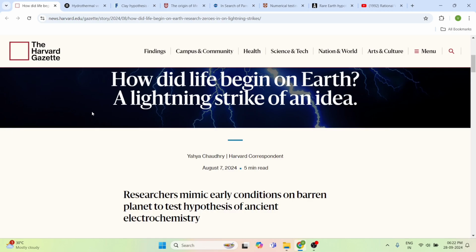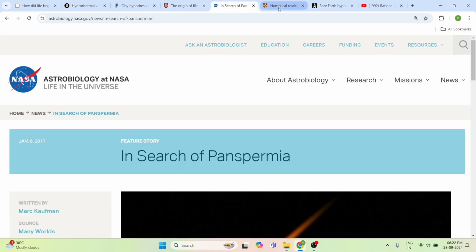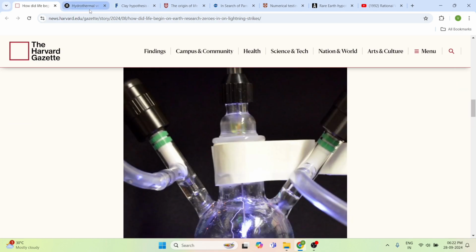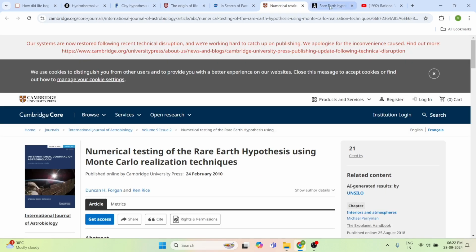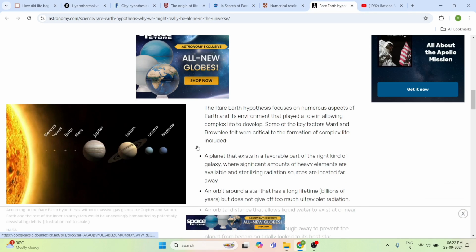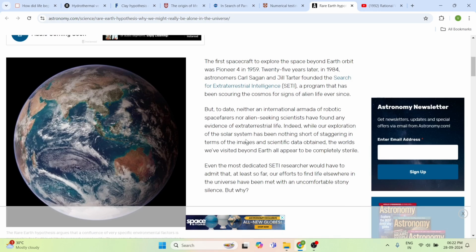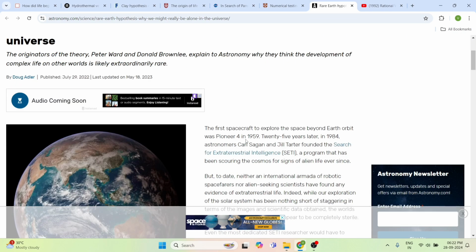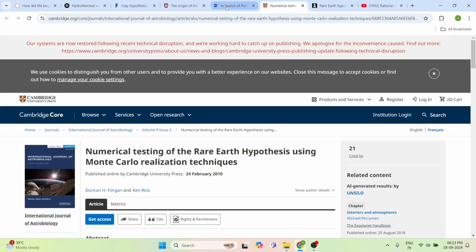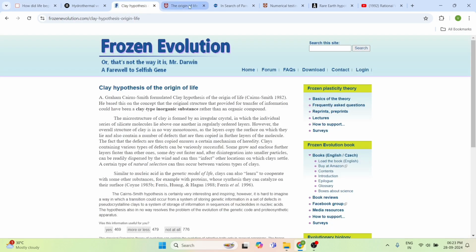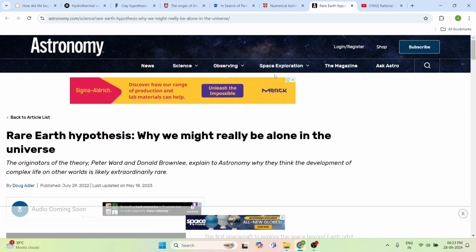So finally, if we go through all these articles, the most common thing we are seeing is that all this research is saying simply that it might be a lightning strike, or it could be an accidental event, or some asteroid or meteorite hitting, or the sun having very favorable climatic conditions. So all these are nothing but that there is no pattern of the universe to follow to give birth to life. If there is a pattern, if the universe really had an intention to create life, it would have to create the same pattern in other planets, but it is not creating because Earth is the only planet having the favorable